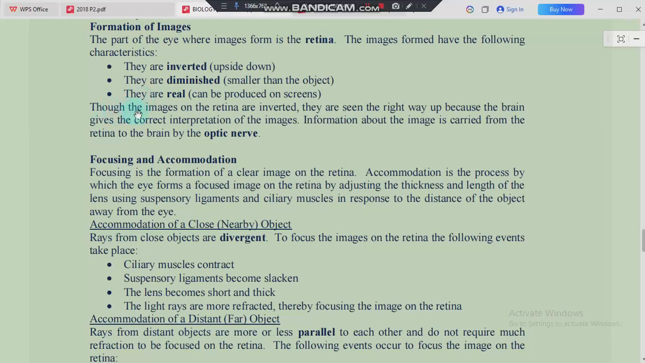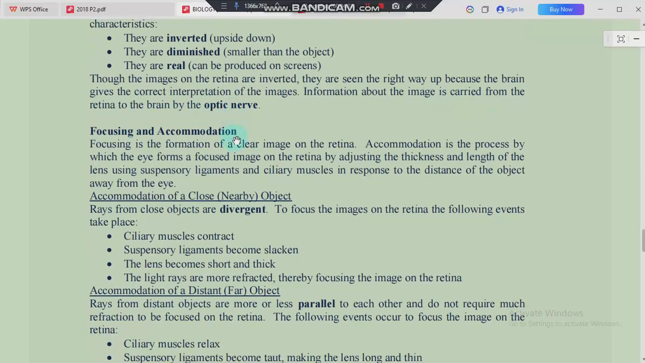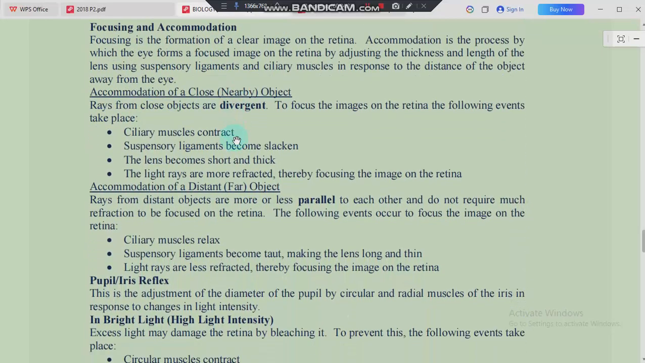So we are being told here that though the images on the retina are inverted, they are seen the right way up because the brain gives the correct interpretation of the images. Information about the image is carried from the retina to the brain by the optic nerve. Remember, we said the optic nerve has sensory neurons. Let's move on to focusing and accommodation of the eye.